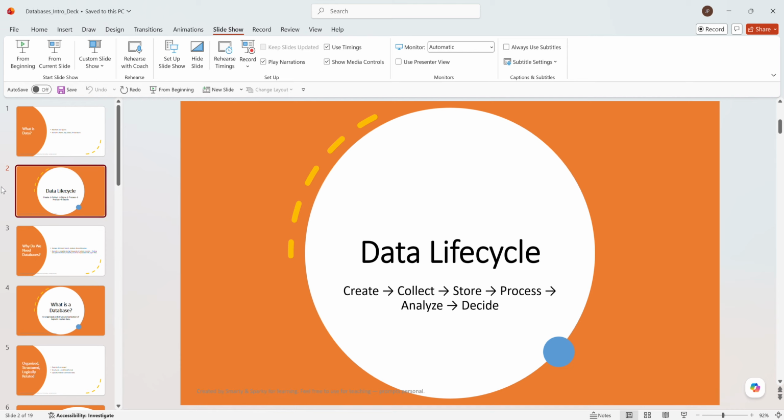As we said, once we collect the data, we store the data and then we process it, in order to get meaningful information. Then we analyze and decide what decision to take.